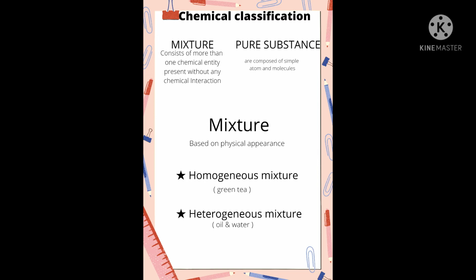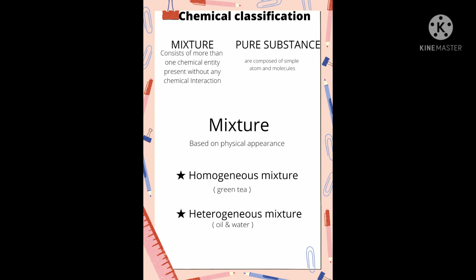In a homogeneous mixture, the chemical entities present in the matter do not form any layer between them. For example, green tea. On the other hand, in a heterogeneous mixture, there is a layer formed between the chemical entities present in the matter. For example, we can easily say oil and water. In this case, oil does not get dissolved in water, so it forms a layer between them. So it is called a heterogeneous mixture. Hope you get clarity about mixtures.